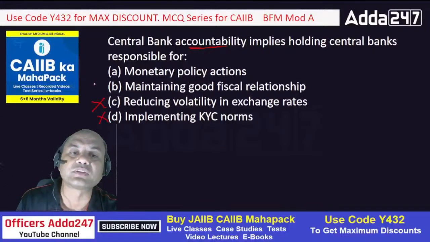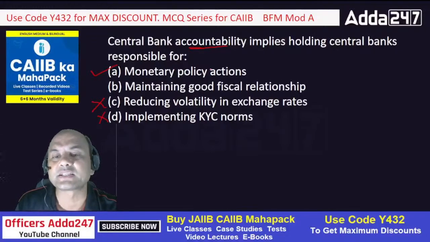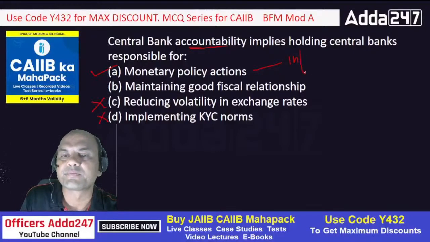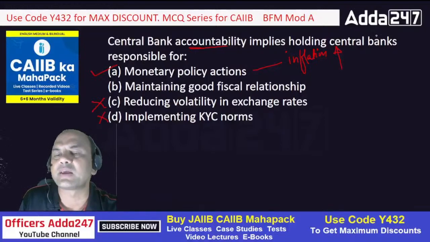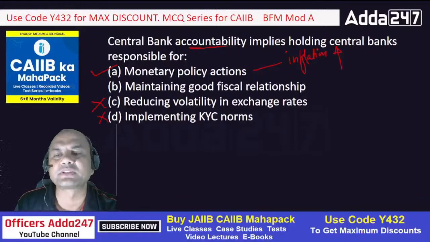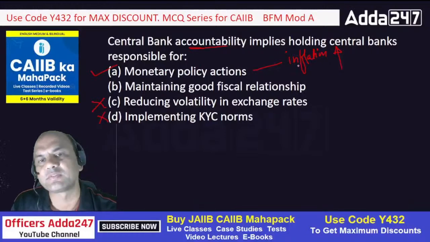So the correct answer is this. Maintain monetary policy actions. If the inflation rises, common person will say that central bank is not performing well. Worst central bank, they'll say. So every common person judges central banks on policy decisions, policy actions, means inflation mainly.